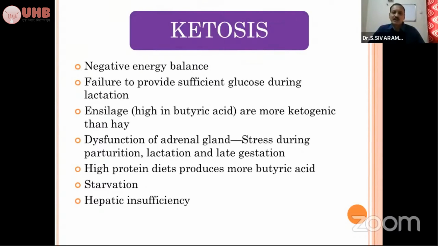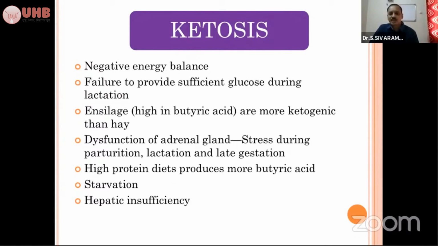So when there is a low energy diet given during the peak milk yield, there will naturally be low production of propionic acid during this time. That will lead to negative energy balance. And in some cases, the high butyric acid content in the silage is more ketogenic. So that is also one of the reasons. The main thing is the negative energy balance and the failure to provide sufficient glucose during lactation, and a high amount of butyric acid in the silage.